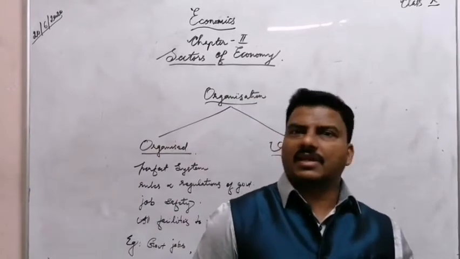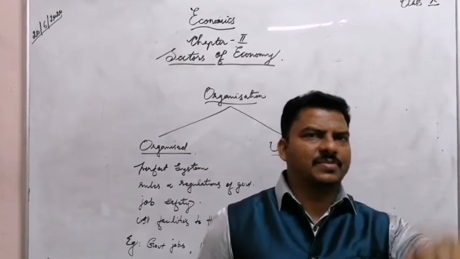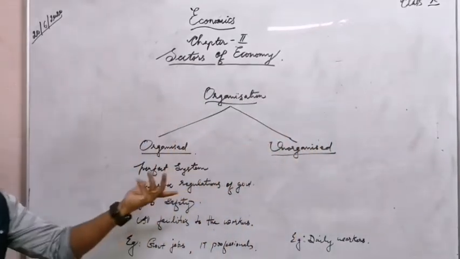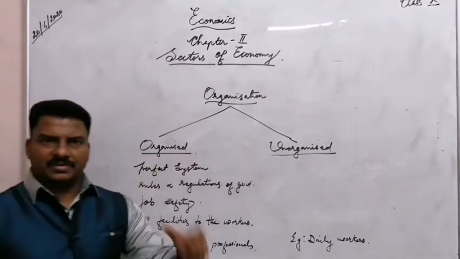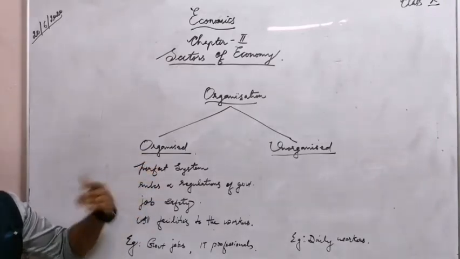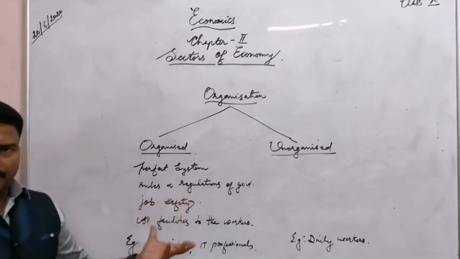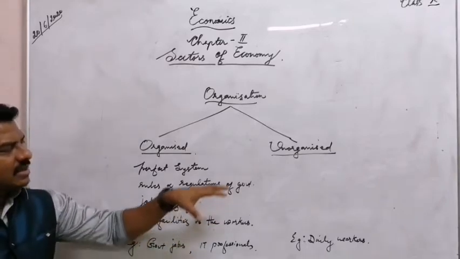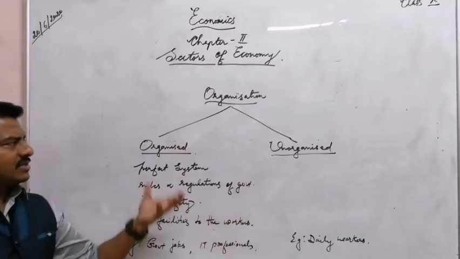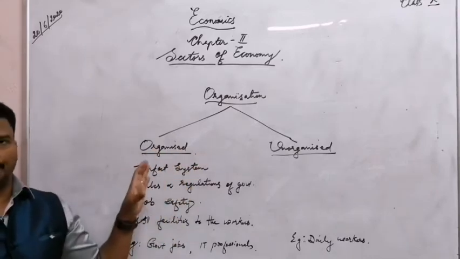Another classification is the classification of sectors into organized and unorganized sectors, and this is based on the nature of organization. Look at here. This is the classification. In the organized sector, there is a perfect system, and most of them follow the rules and regulations of government. Job safety is there, and all facilities are available to the workers. Example, government jobs, the IT professionals, and all these are working in the organized sector. Everything there is a system.